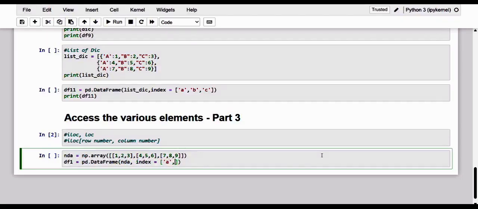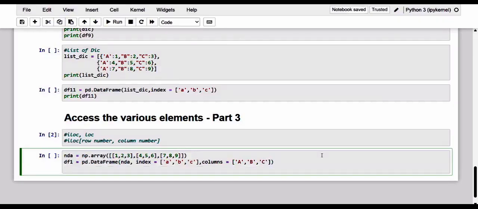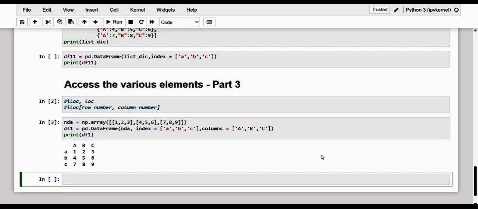So let me just make it in lowercase, and of course let me give the columns to be in a differentiated manner, so I just provide it in uppercase. So here we are going to have the data frame. So kindly just have a note of it. So this is our data frame.